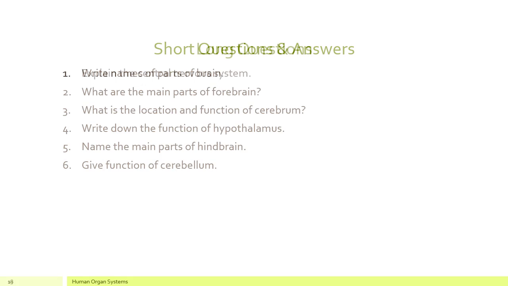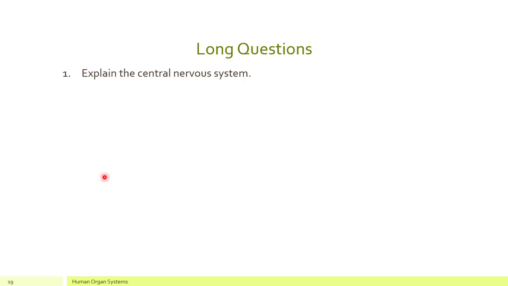Also, we have one long question from this topic, that is explain the central nervous system. In this question, you will write the complete detail of two important parts of CNS, that is brain and spinal cord. In today's lecture, we have only discussed the brain.